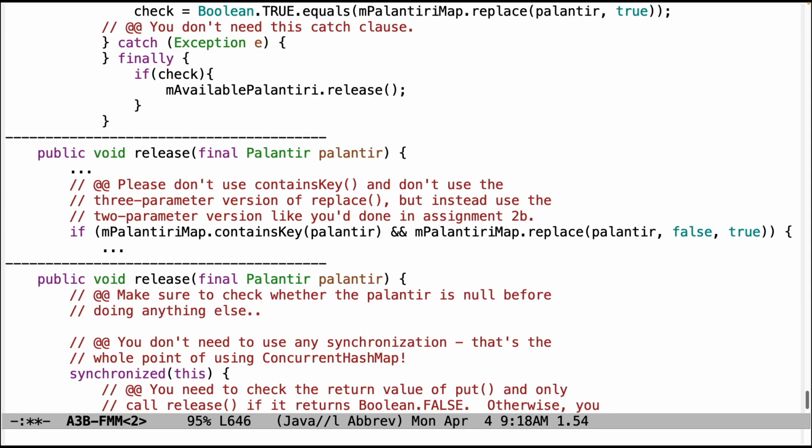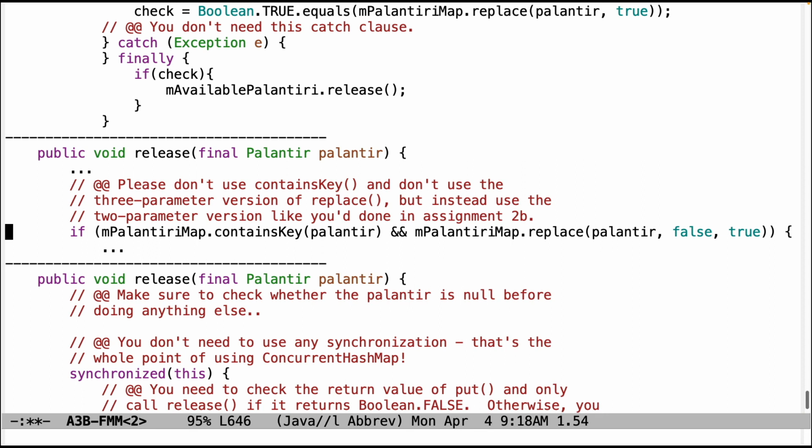Down here, again, I think I've said this numerous times in various videos. The whole point of this stuff is to be atomic. So calling contains key followed by something else is not atomic. Those are 2 operations. There's a window between them. You will not get the atomic behavior that's so essential here. And number 2, don't be using the 3-parameter version of replace here in release.